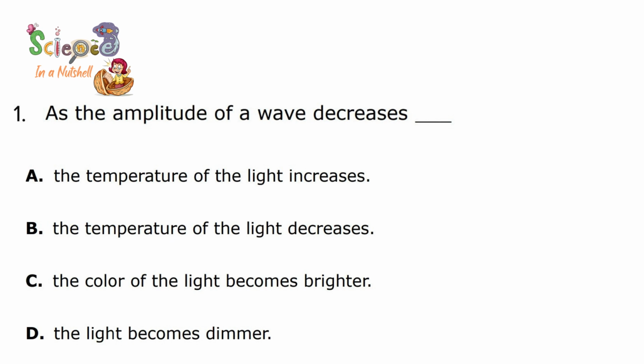So if the light wave is small, then the temperature of light increases, or the temperature of light decreases, or the color of the light becomes brighter, or the light becomes dimmer, which means darker. It's going to be darker because the size of the light wave is now smaller or decreased. So the light becomes dimmer, which means darker.